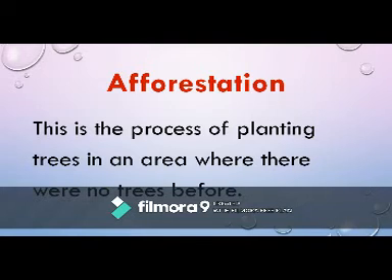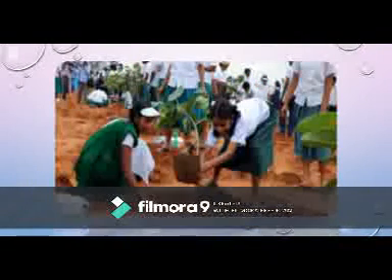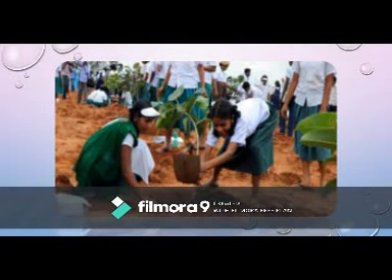That is afforestation. As you can see in the picture there, people are planting trees. On that area, it seems that before there was not even one tree. So these people are starting afforestation, planting trees for the first time. They are starting plantation on that area. That is what we call afforestation.